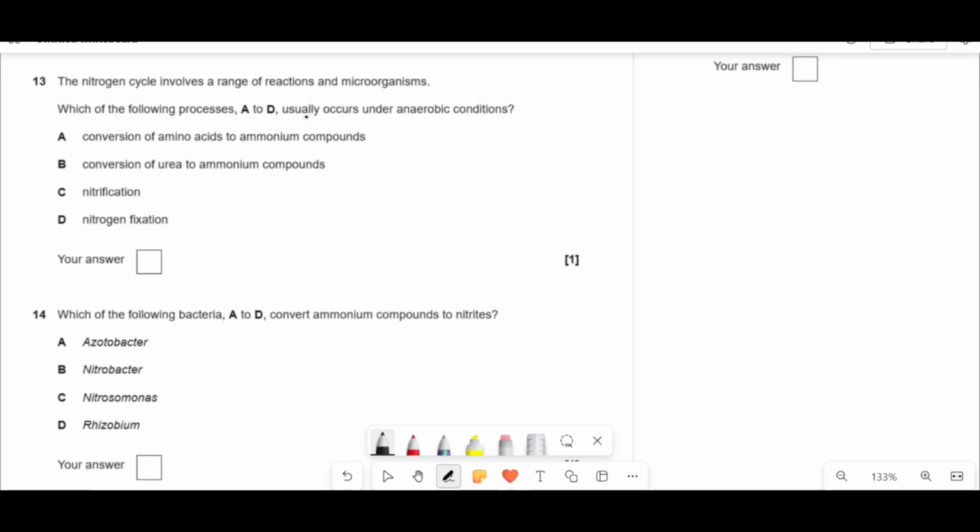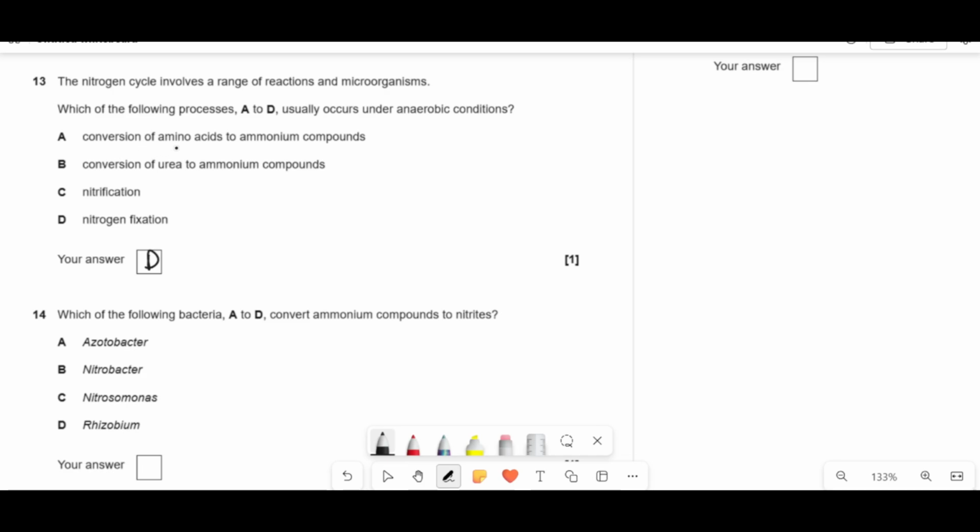Which of the following processes A to D usually undergoes anaerobic conditions? So the nitrogen cycle involves a range of reactions in microorganisms. Which of the following processes A to D usually undergoes anaerobic conditions? So the two that do that are denitrification and nitrogen fixation. So, I mean, that's already D here. We'll talk about the others, though.